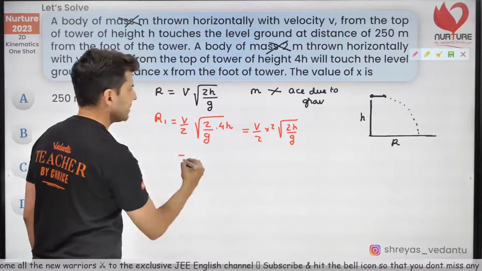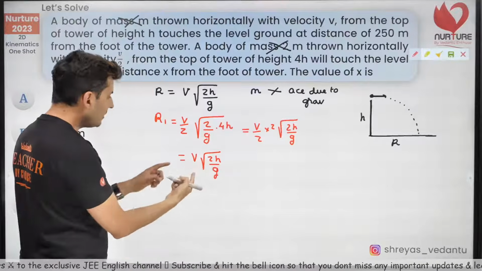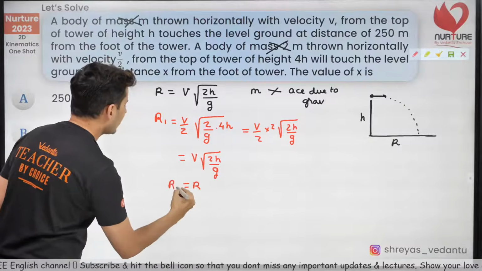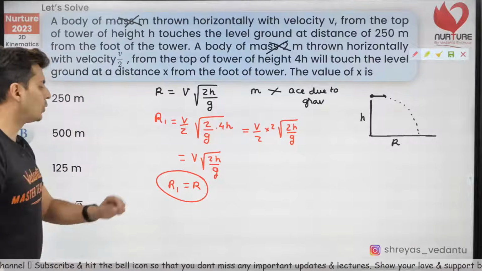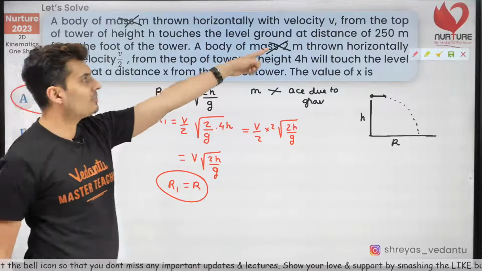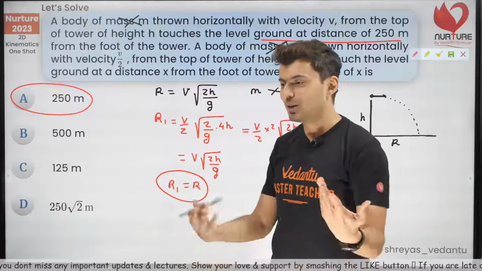2 cancels. So I'll get v root 2h by g. Interesting thing is this is the old range. So the new range is exactly equal to the old range. So that means the answer should still be 250 meters. This ground distance, 250 meters, should be the same. It did not affect it.